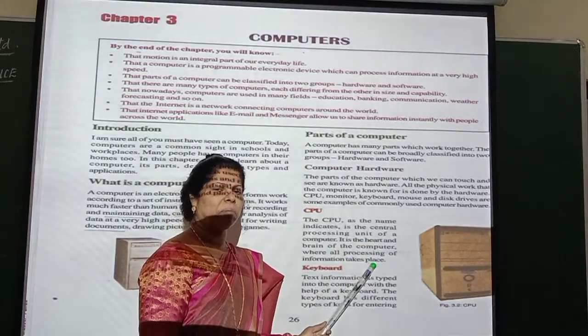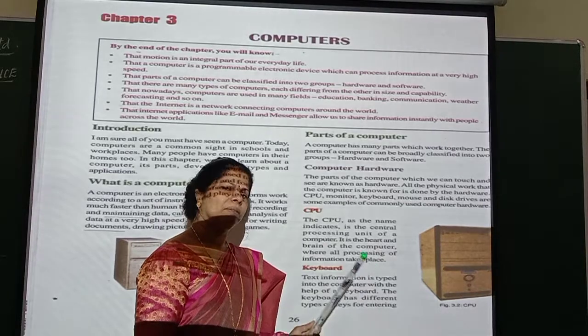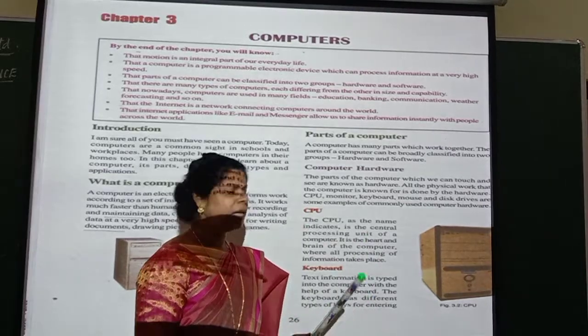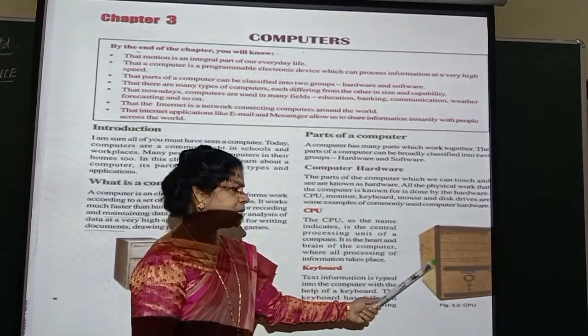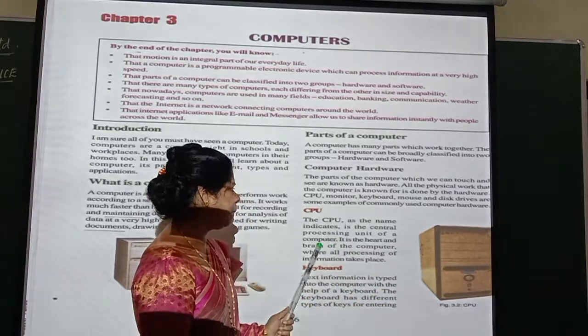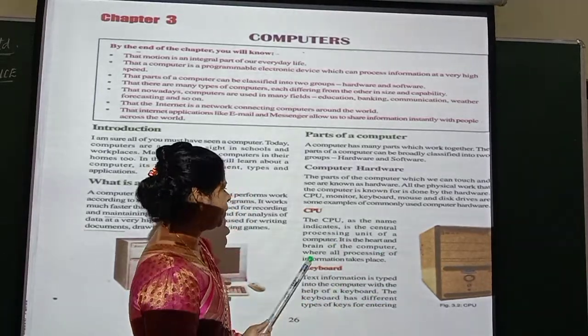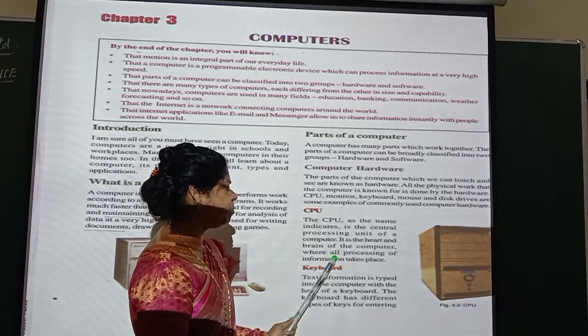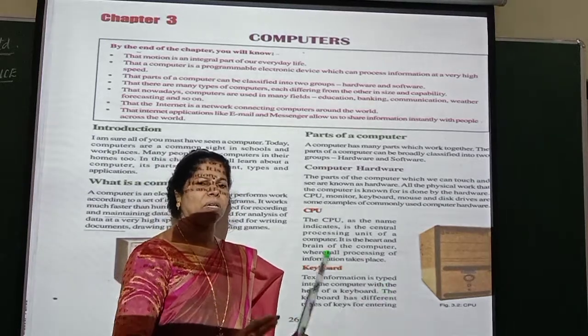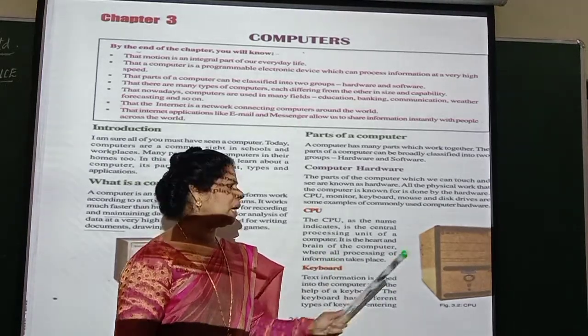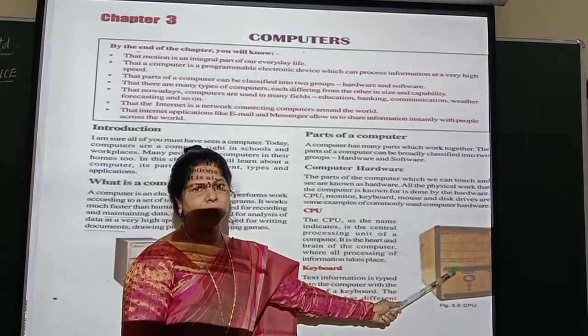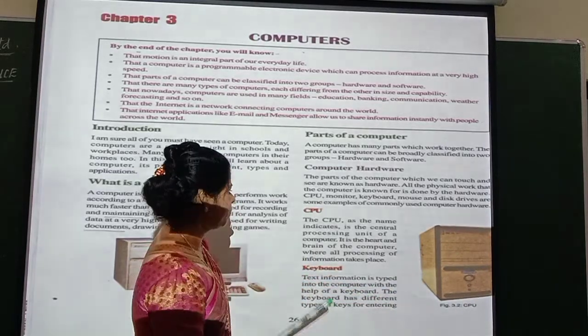So you know about human beings. If heart and brain stops, what happens? Over, life is stopped. The same way here. So this is called the heart as well as the brain of the computer, where all processing of information takes place. Everything, whatever you want, all that processing will be done through the CPU, Central Processing Unit.